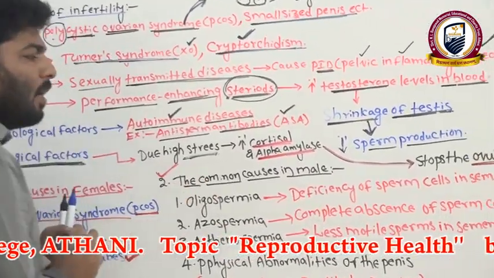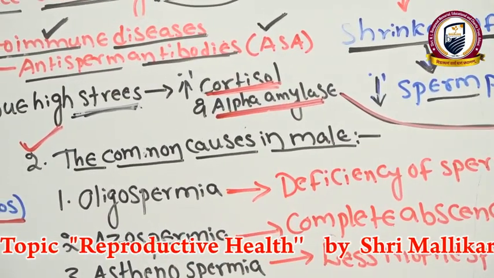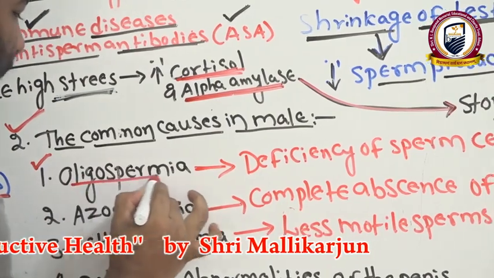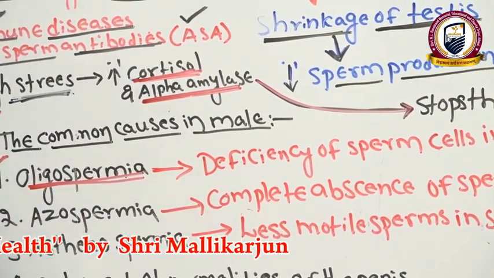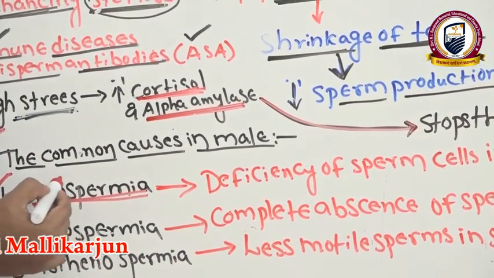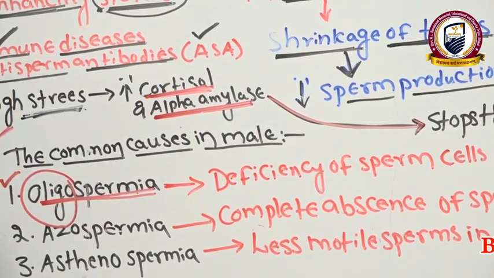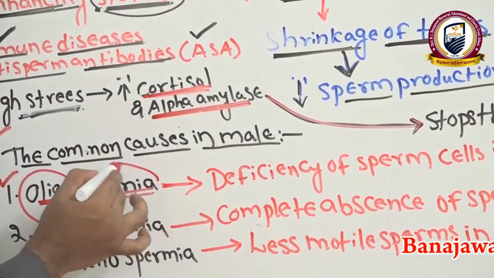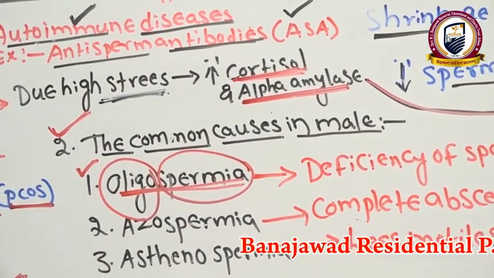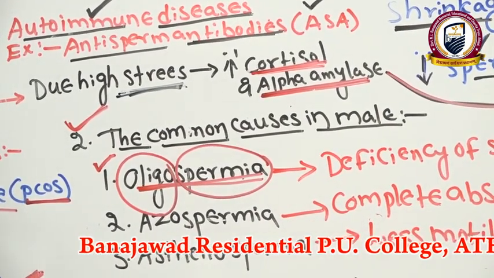The common causes in males. What are the common causes we are noticing in the males? We'll discuss one by one. First one, oligospermia. What is the meaning of oligospermia actually? This is a Greek word. Oligo means less or deficiency. Spermia means nothing but sperms. Sperm deficiency we are noticing in case of oligospermia, due to the less number of sperm cells in a semen.